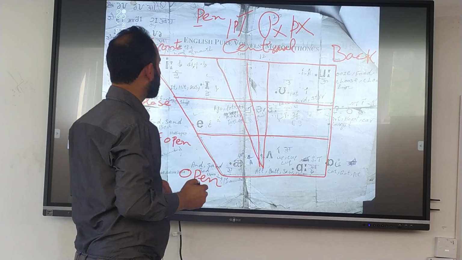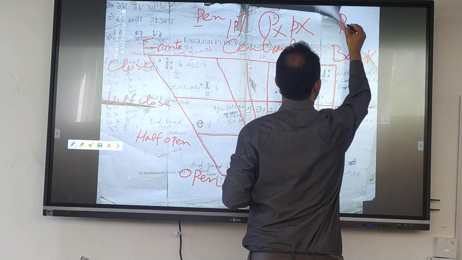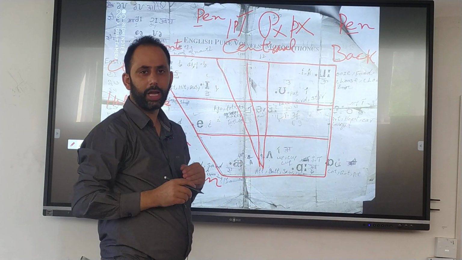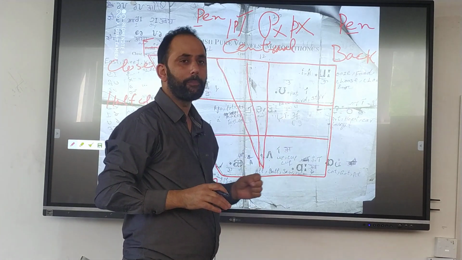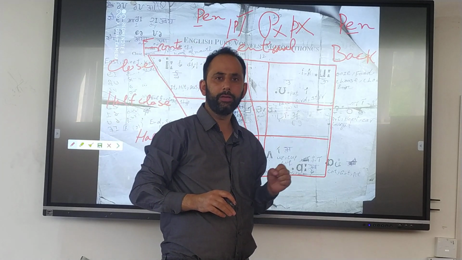And in the same way, for example, in the examination there may be a word like this, pen, and this may be underlined. Maybe they say write the phonetic symbol of the underlined word.